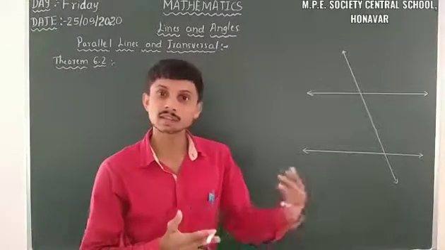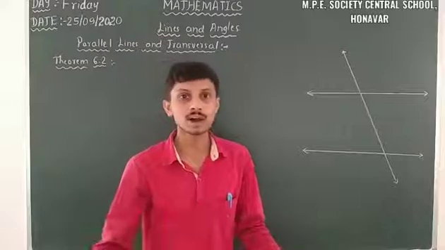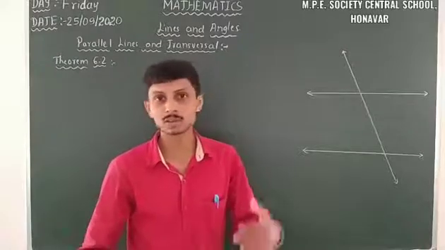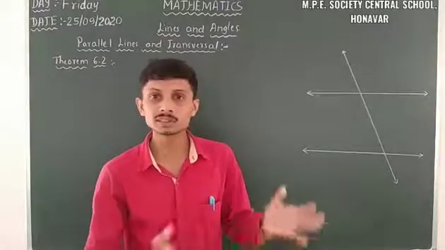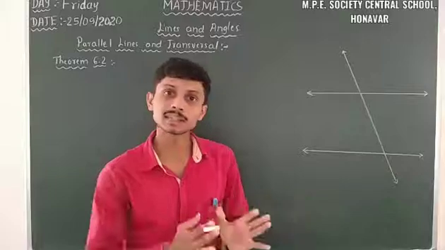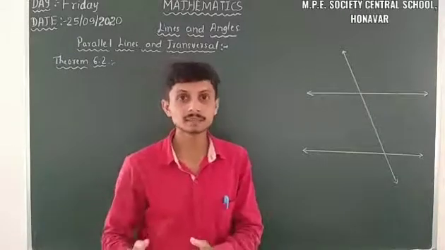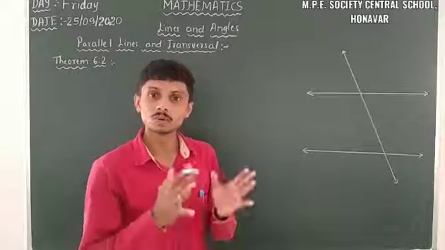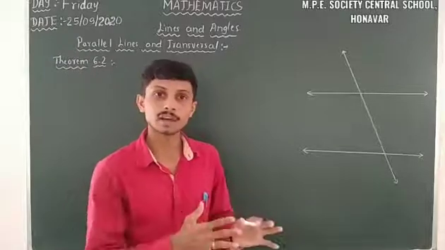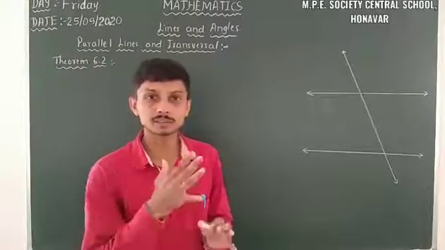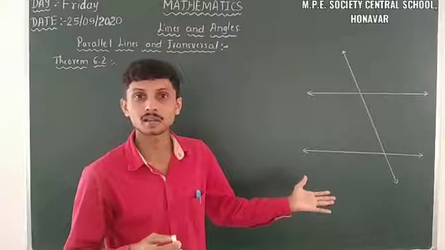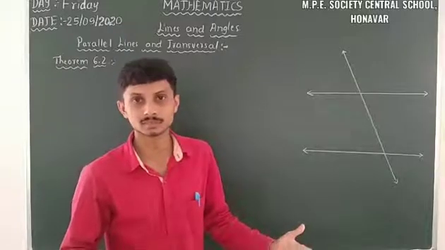Corresponding angles being equal is an axiom, so we can easily take it as true. But in this theorem, we have to prove that alternate interior angles are also equal with the help of the axioms and theorems.